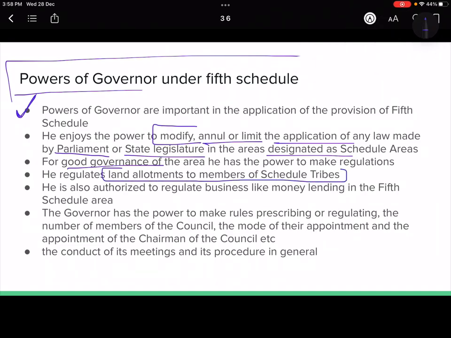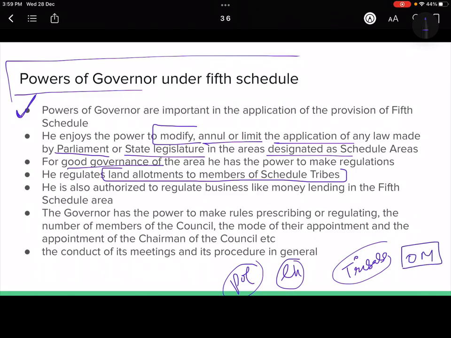That means देखो, first of all you should know that the tribals, they have a different culture, so many times they do not have the concept of land holding, ठीक है, and private ownership of land. So in the older times they used to have a community ownership. So because they were living in those areas, they never thought about ki there should be private ownership of land. So that is why sometimes the outsiders would marry the girls of the tribe and then would take away their land, right? Because they would register the land, right? So many cases where they have been exploited and their land have been taken from them.